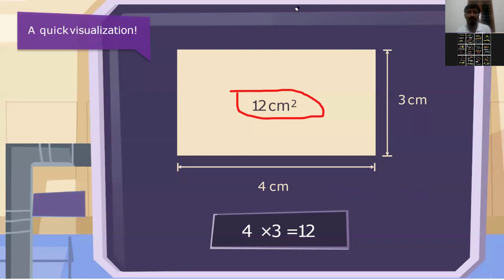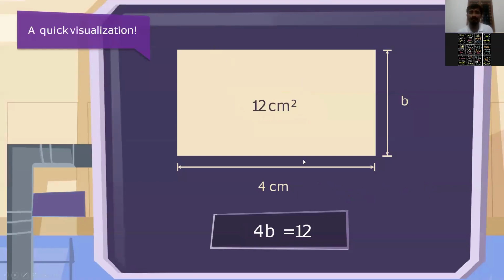Okay. Now let's look at the next example. Let me erase this and go to the next example. Now can you see that? Length is 4. And breadth is how much? What is breadth? B. So what will the area be? 4 into B equals 12.